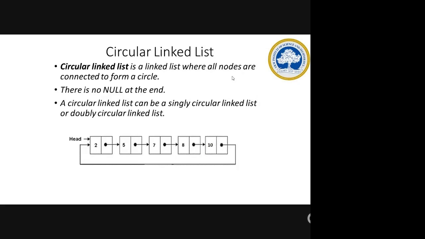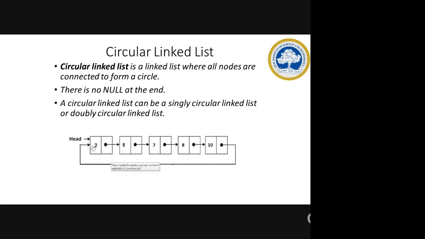From a single linked list, what is the change? See here, in a single linked list, your last node will be null. But in a circular linked list, the last node will be pointing to, that is, it will hold the address of your first node.